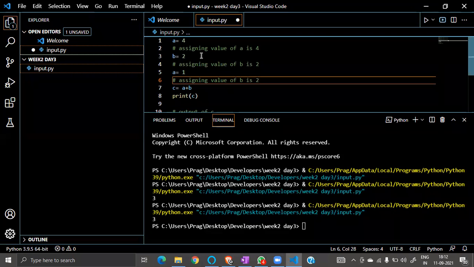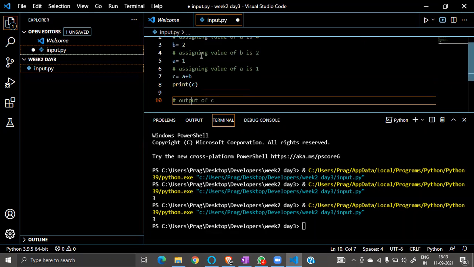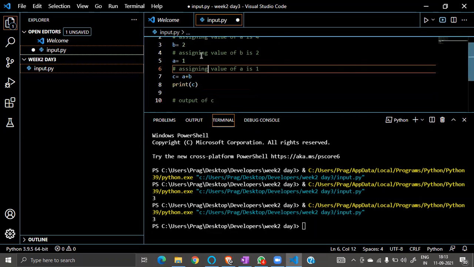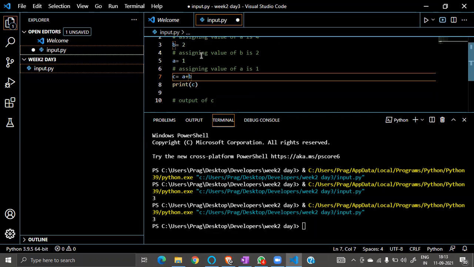So delete that 4 and assign the value as 1. So now a is changed to 1. Okay, and now it's printing what? c equal to a plus b. A is 1, b is 2.